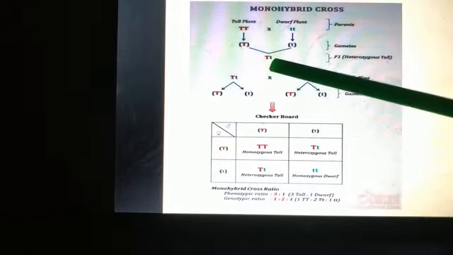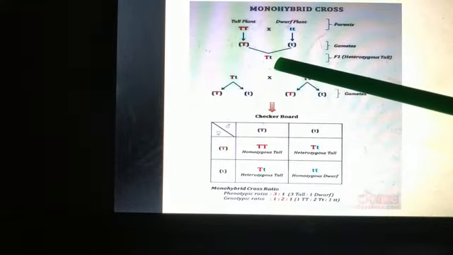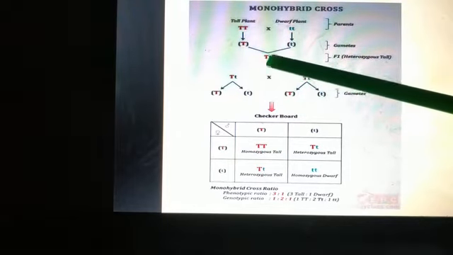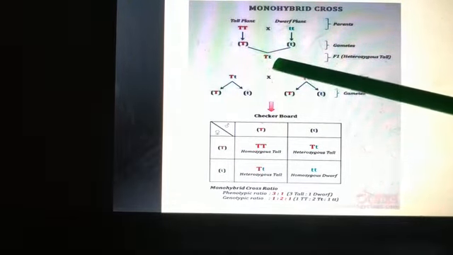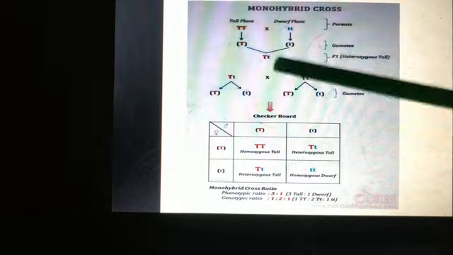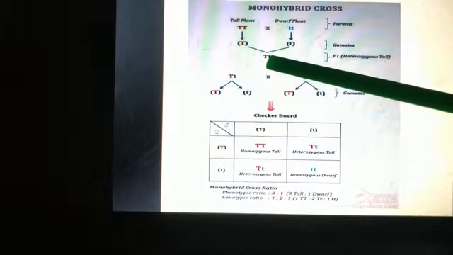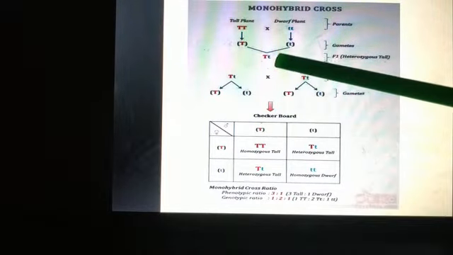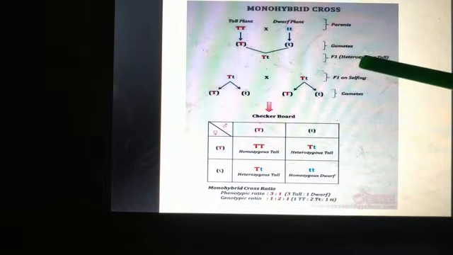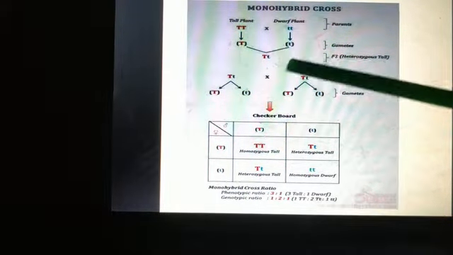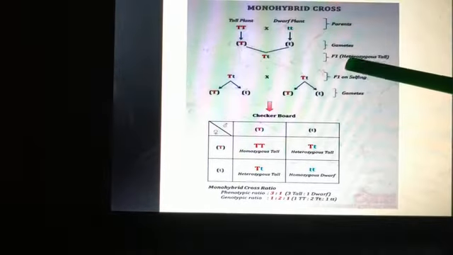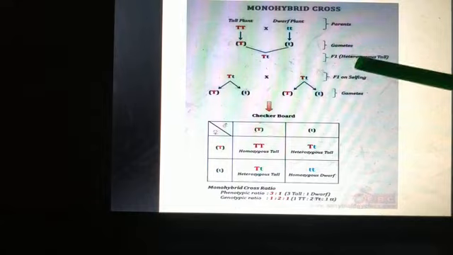We are getting here a hybrid, that is capital T and small t, but the plant will be tall. All the plants will be tall in F1 generation. And this hybrid condition, capital T and small t, we call heterozygous. We'll come to that also. Since these two are different, we got here a heterozygous tall plant.